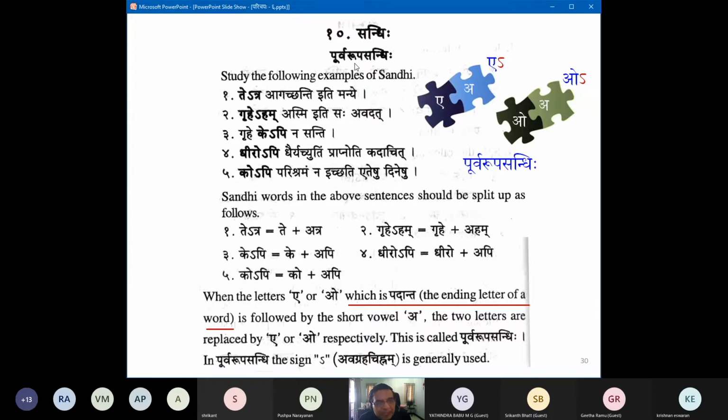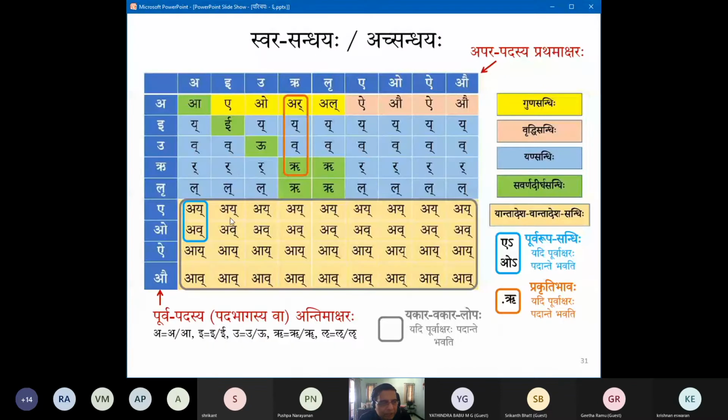The answer is the name has been given very accurately by Panini. The other rule of Yantavanta Desha Sandhi would have been a plus a is equal to i plus a, so ayatra, tayatra would have been the result. Te plus atra. If you go to this picture, you see a plus a. You see behind this blue, what is there in the gray is i, av. So a plus a is i, o plus a is av.